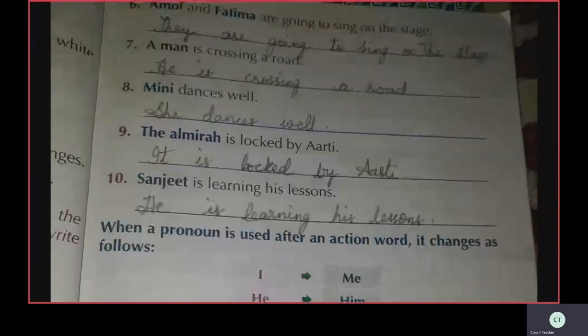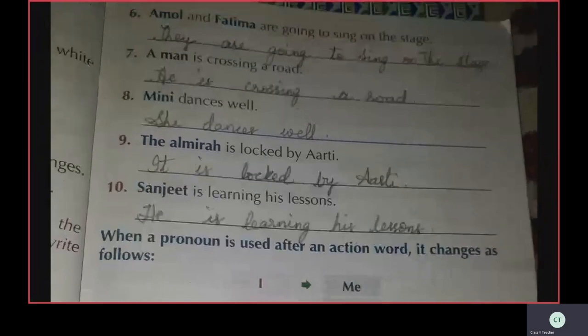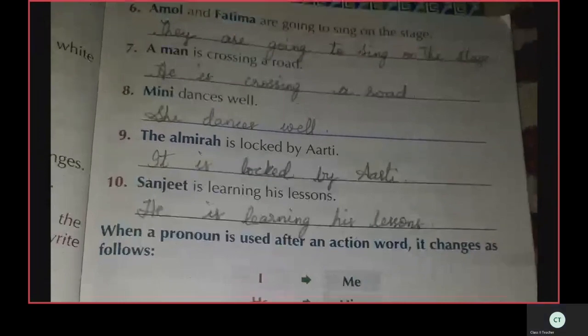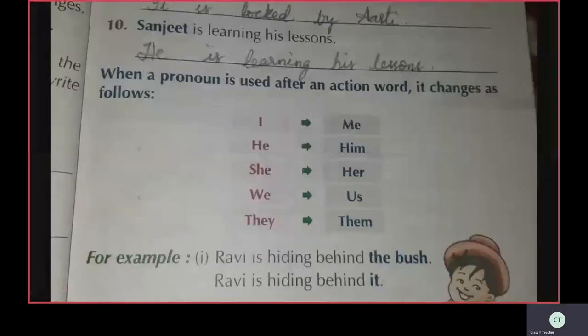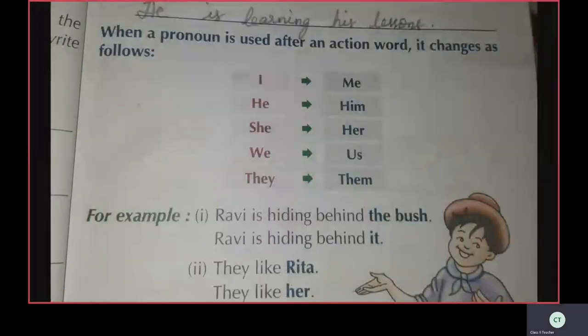Did you understand, children? What are pronouns? When a pronoun is used after an action verb, it changes as follows: I, me; he, him; she, her; we, us; they, them. They like Rita. They like her.